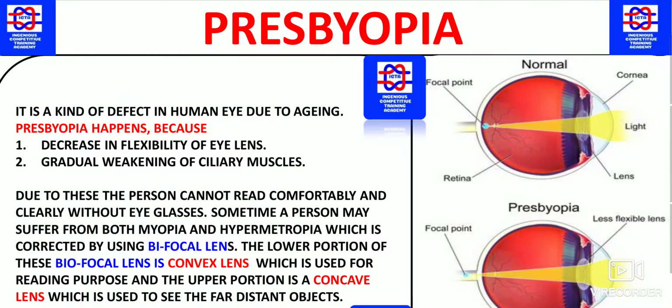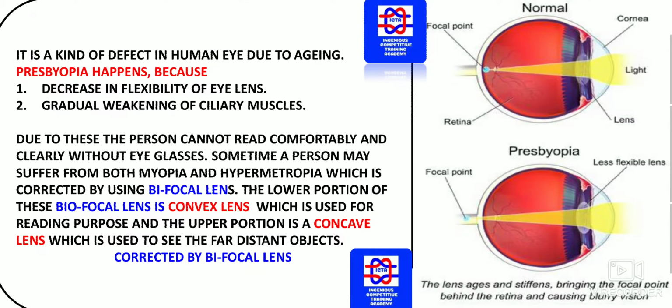What exactly is presbyopia? We should know it is a type of defect in the human eye. It happens because of aging. In presbyopia, there is a decrease in the flexibility of the eye lens. Eye lens flexibility automatically gets decreased, and there is gradual weakening of the ciliary muscles. Due to this, the person cannot read comfortably and clearly without eyeglasses. Because of this, he cannot read properly and comfortably without glasses.